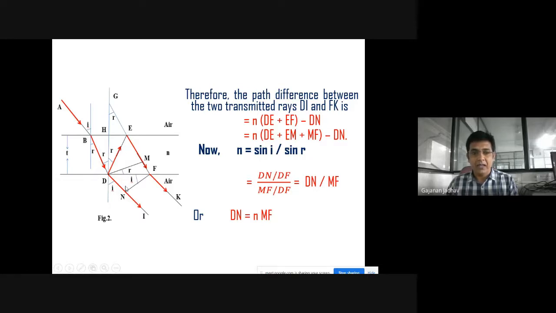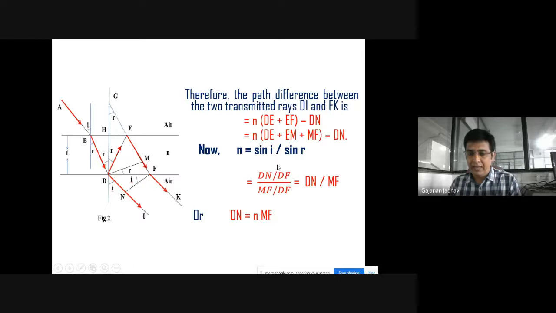If you subtract DN, that will be the path difference between this ray and this FK. So here later on we can write N of DE plus EM plus MF, because this EF is nothing but the EM plus MF. So directly we can write it as DE plus EM plus MF minus DN.